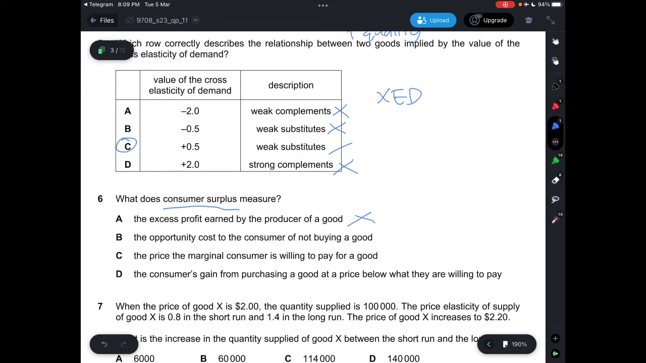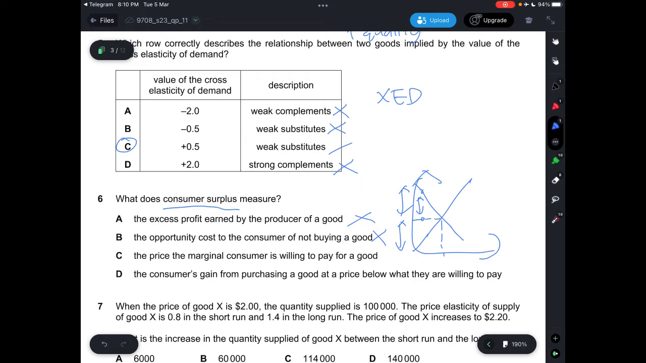If you look at this graph, in order to calculate the consumer surplus, you take the maximum amount that the consumer is willing to pay and what he actually pays for it. That's the difference for consumer surplus. If it's the excess profit earned by the producer, it has to be the producer surplus, not consumer surplus. B says the opportunity cost to the consumer of not buying a good, which is incorrect. Like I mentioned just now, consumer surplus is the difference between what a consumer pays for the good and what the consumer is willing to pay for it.